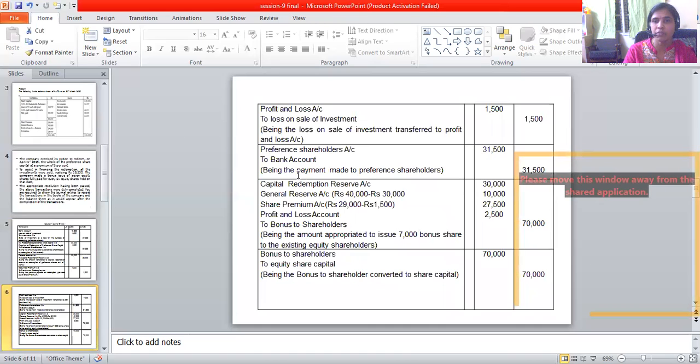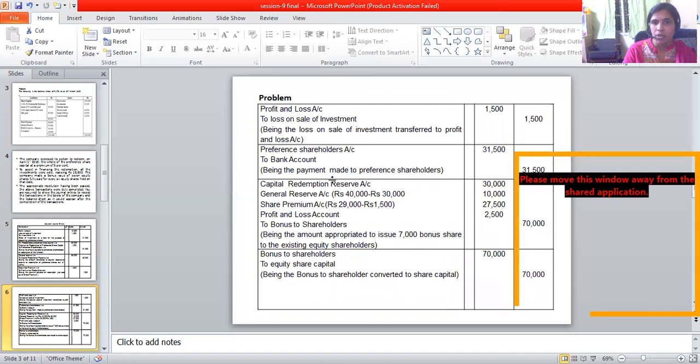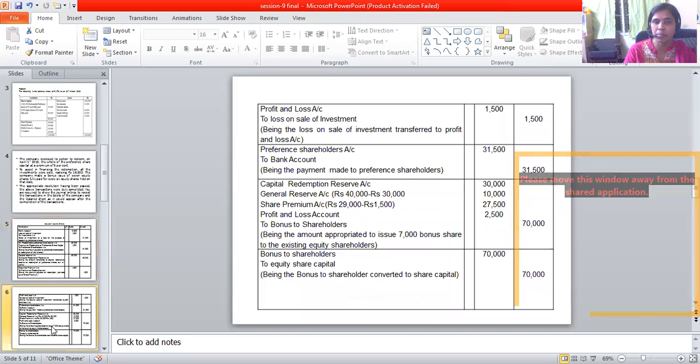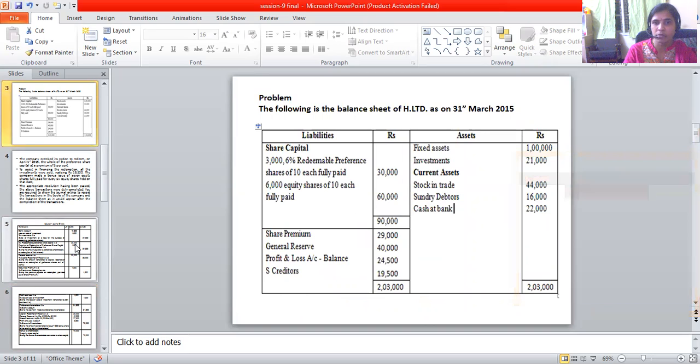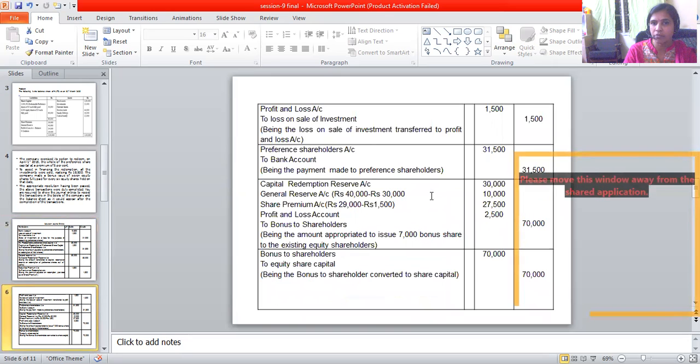For this 7,000 we are allowed to take money from the capital profits that we have in the balance sheet. So here first we have to take capital redemption reserve. This capital redemption reserve account is created by transferring the amount from general reserve towards the payment of the redeemable preference shares. The 30,000 is there. The general reserve we are having 40,000, right? So out of the general reserve, 30,000 is transferred to capital redemption reserve and we are left with 30,000.